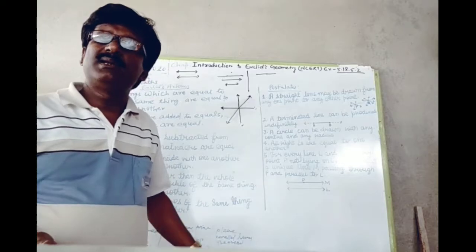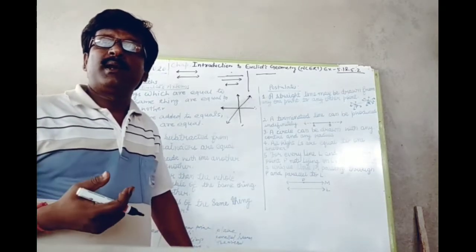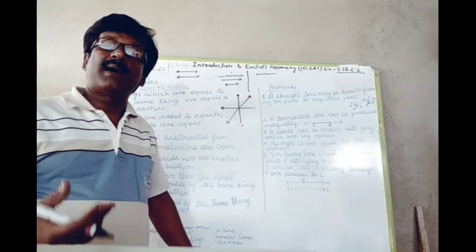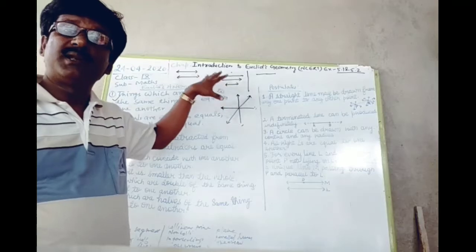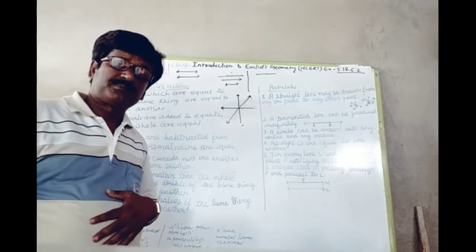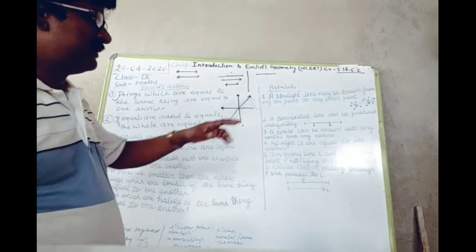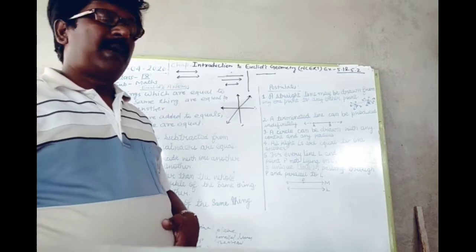And postulates are the basic structure from which lemmas and theorems are derived. After knowing these axioms and postulates, we have to know about the different terms I have discussed in this chapter. And now I am going to the exercise of NCERT 5.1 and 5.2.